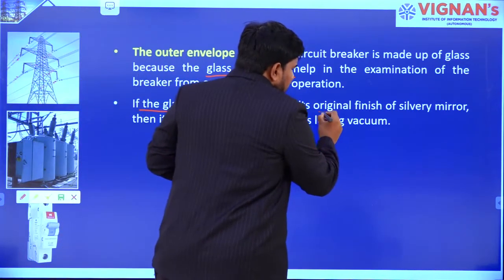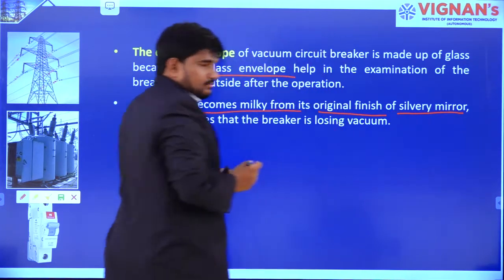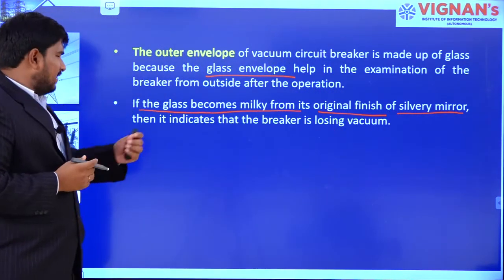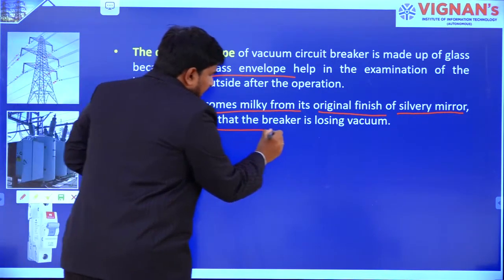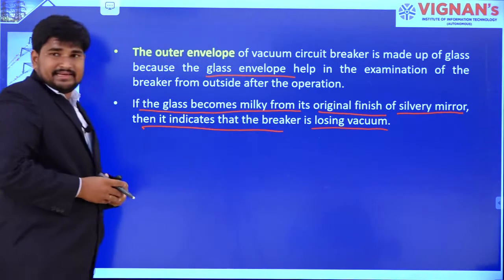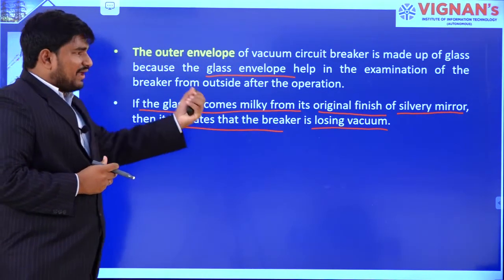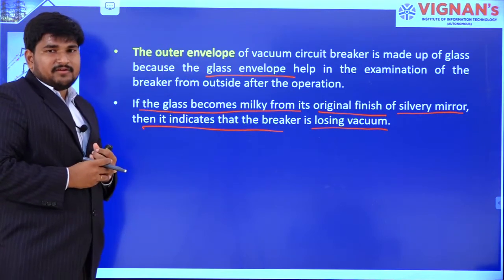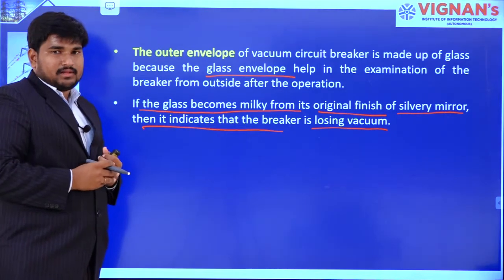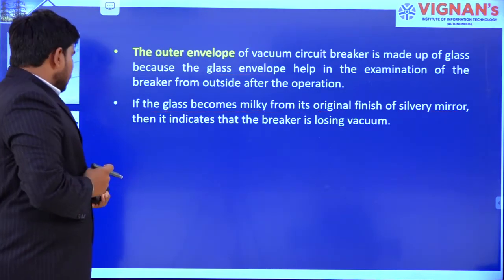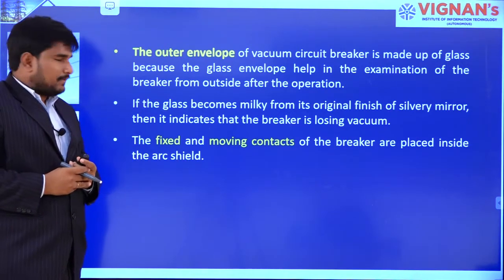instead of its original finish, which is a silvery mirror, then it indicates the breaker is losing vacuum. In this way we can identify vacuum leakage.